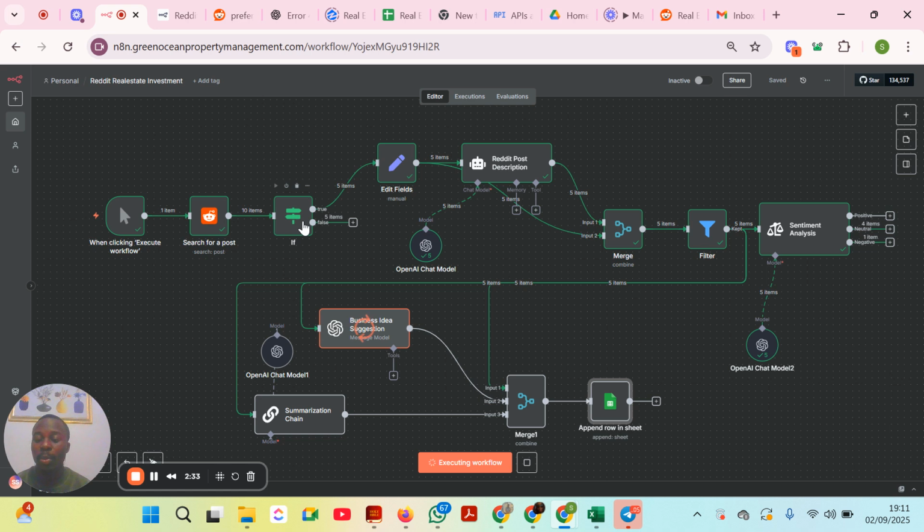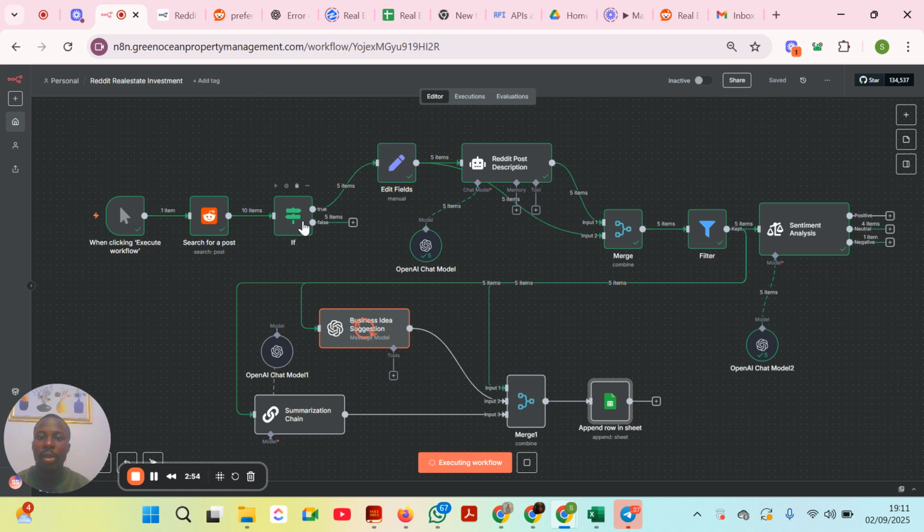Maybe we don't want to go to a post that was made a year ago, so I set it to search for posts from 5 months ago till now, and also the upvotes. If it's a post that has maybe two or more, then we know that this is a post that people are actually interested in.